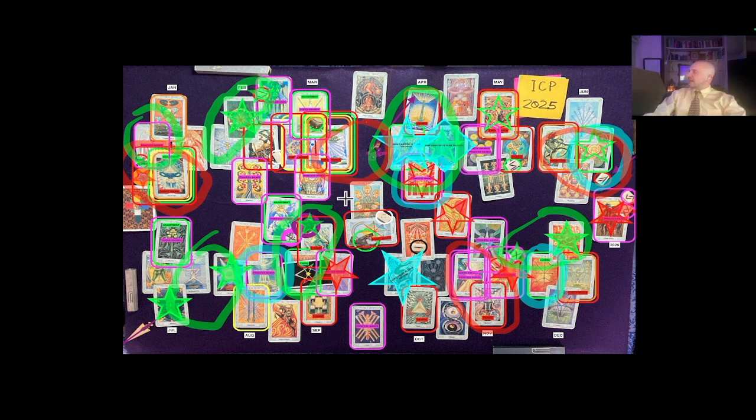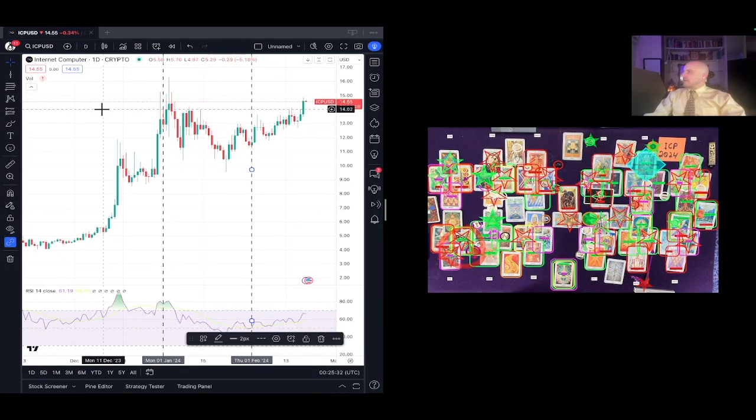Before we go any further, let's take a look at ICP 2024 reading and see how we're doing thus far. We have an important resistance level right in the early part of January. A lot of price change to and from that resistance back and forth. You can make money in both directions. That's a princess of swords.